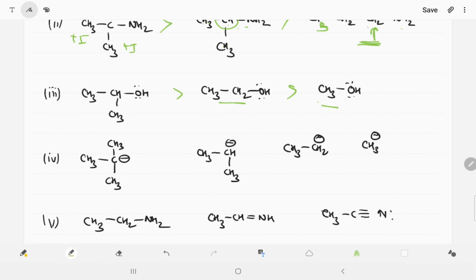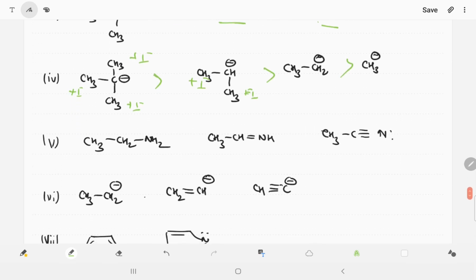So we can say directly one thing, this is a 3 degree, okay, there are 3 sides with a plus I group, there are 2 sides with a plus I group. So whenever the plus I group increases, basic strength increases, so donating power increases, okay. So we can say first one, then second one, then third one, okay.